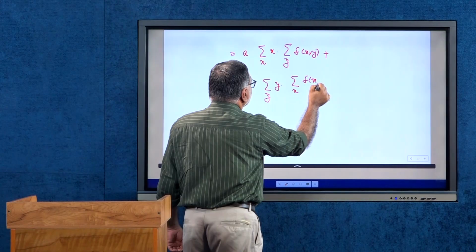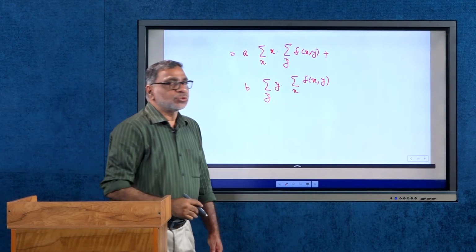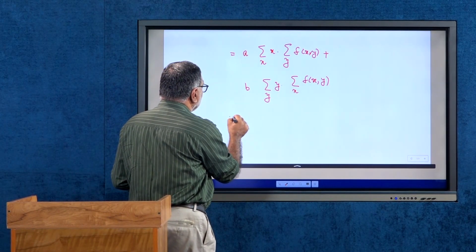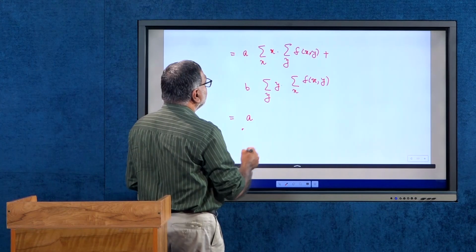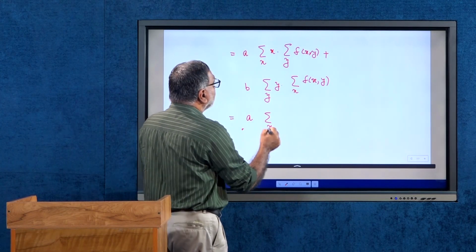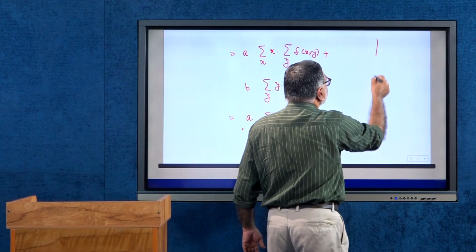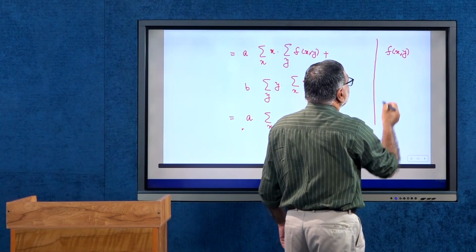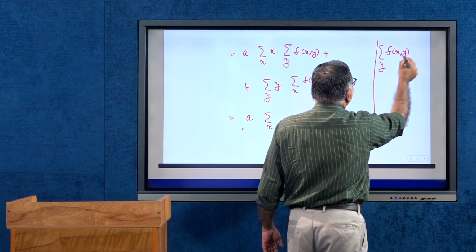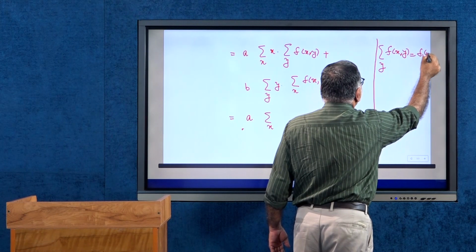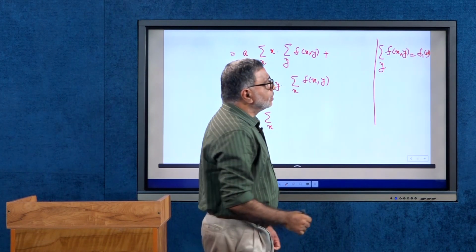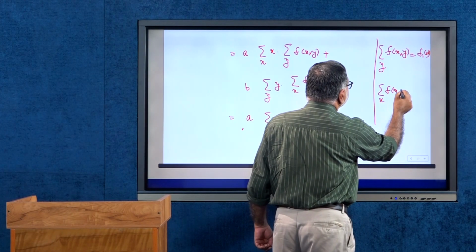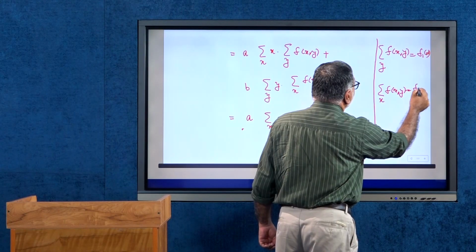We write the earlier expression this way, and this is equal to a into sigma over x, and we know, suppose we have f x y is the joint probability mass function of x y. We know sigma over y f x y is nothing but the marginal density of x, and sigma over x f x y is nothing but the marginal density function of y.